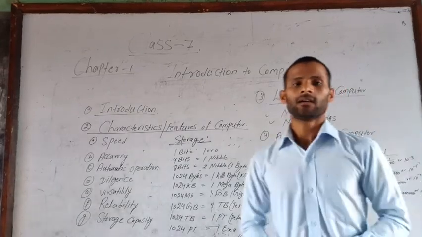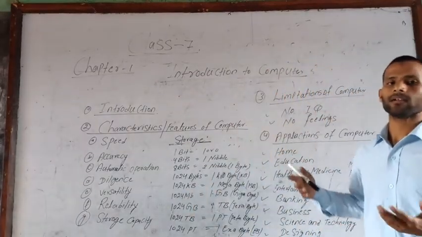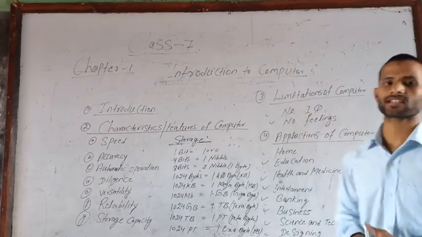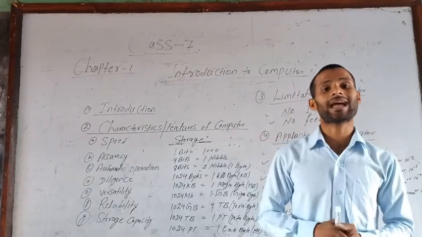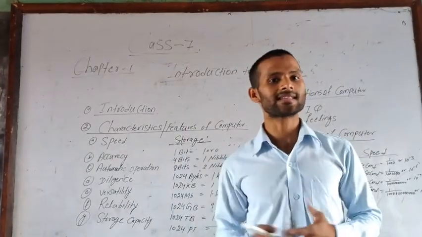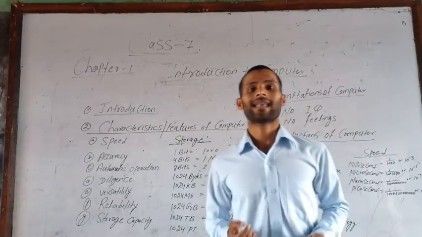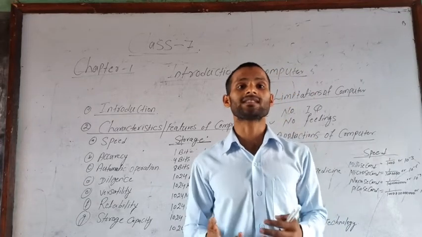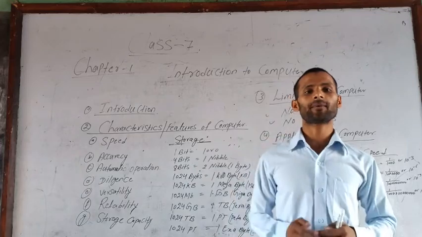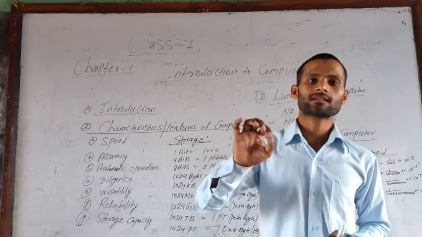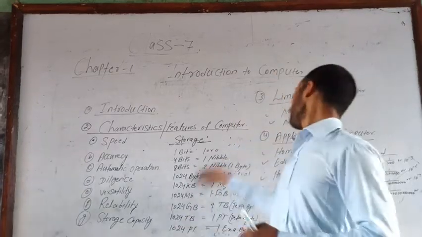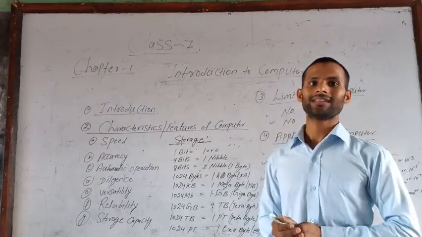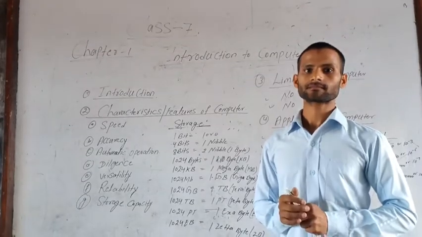There are many limitations of computers, but we discuss basically these two. No IQ: a computer does not have IQ or intelligence. A computer does not think like a human being. A computer cannot make its own decisions. All the tasks done by a computer depend on instructions, done with the help of instructions.